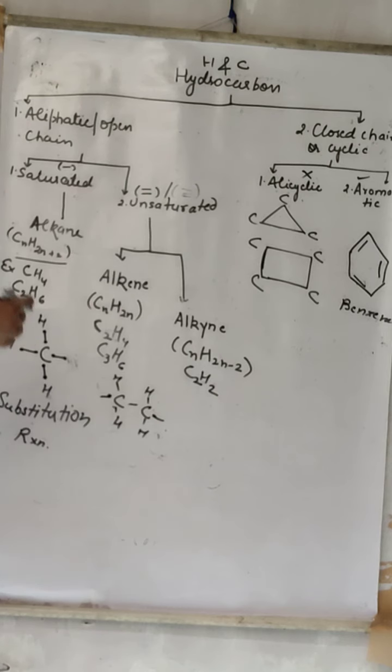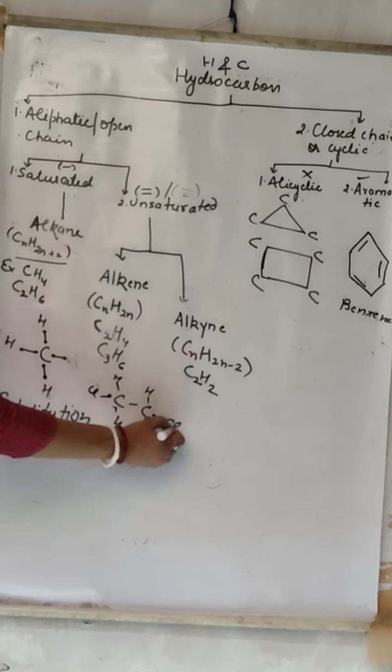If you want this compound to react with something, then what happens? It will come and directly join here. Suppose we have reacted it with chlorine, so it comes and directly joins here, right? Whatever you are reacting here is being joined. That is why these alkenes will show which kind of reaction? Addition reaction.